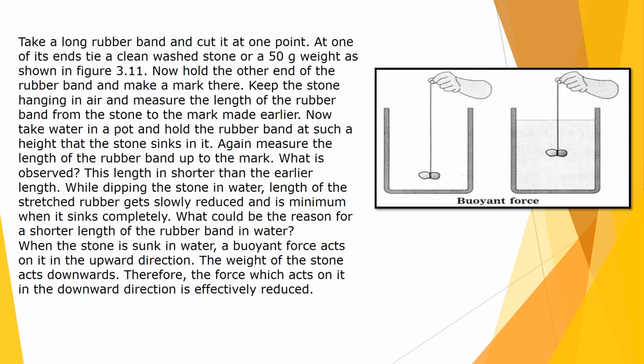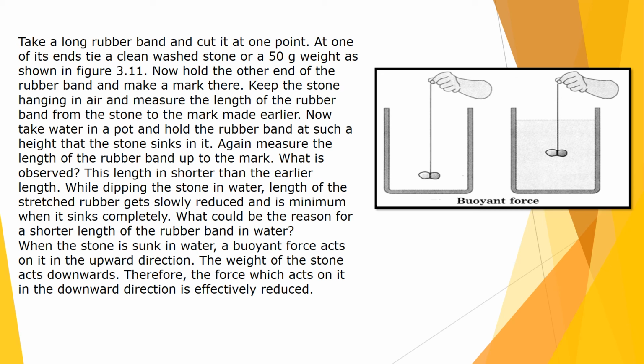Now let us see one activity. Take a long rubber band and cut it at one point. At one of its ends, tie a clean wash stone of 50 gram weight as shown in the figure. Now hold the other end of the rubber band and make a mark there.